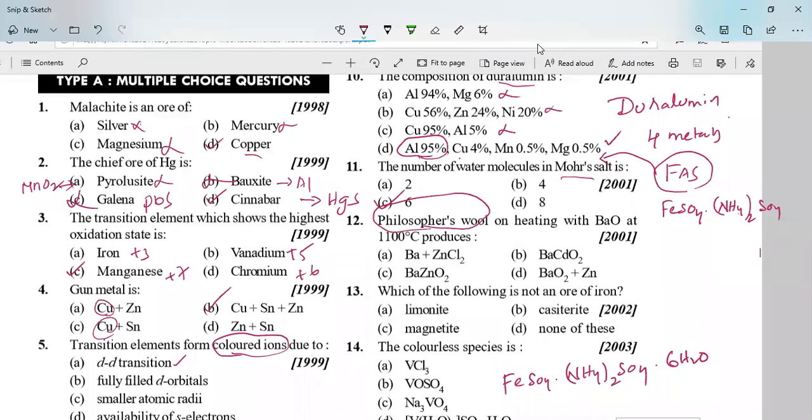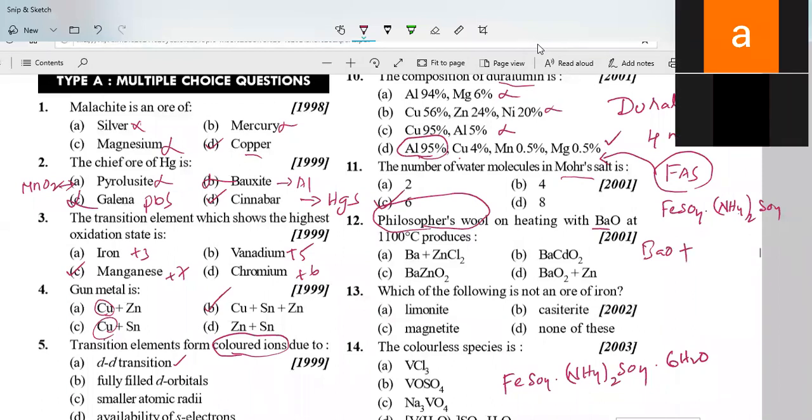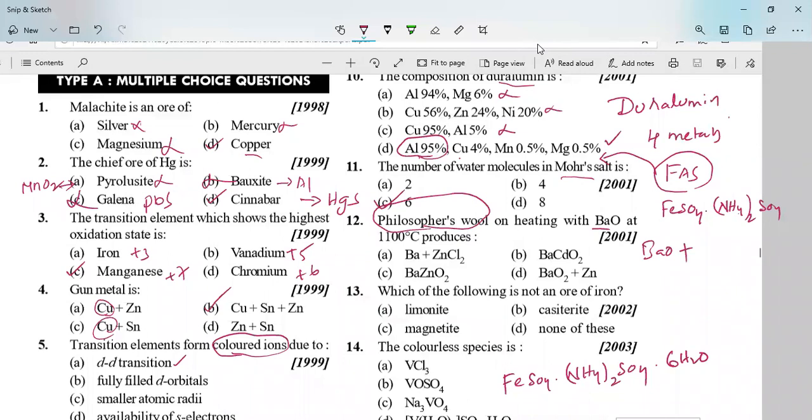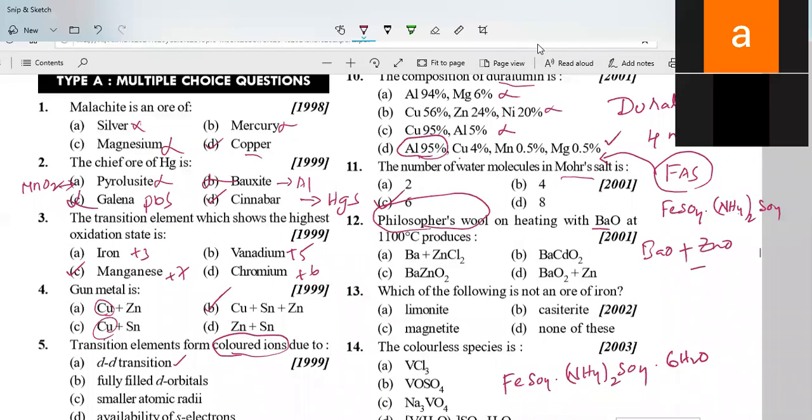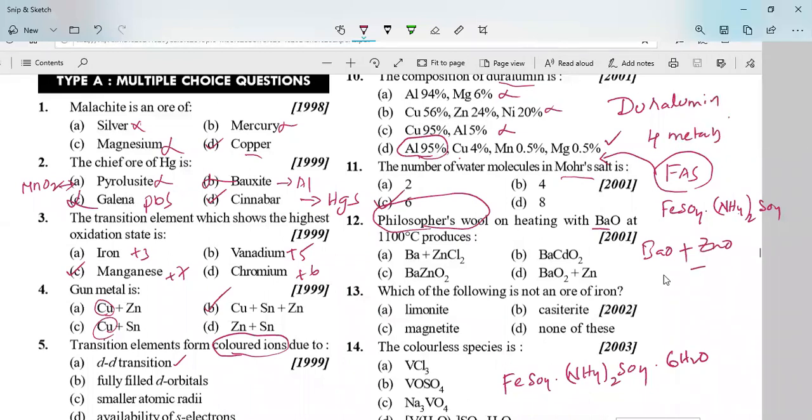So here, what is philosopher's wool? You have to remember these common names. Philosopher's wool on heating with barium oxide at 1100 degrees Celsius, what are you going to get? Barium oxide is one compound and philosopher's wool is another compound. Here we are taking ZnO, this is philosopher's wool, and we are going to get BaZnO2. So here the option is C.